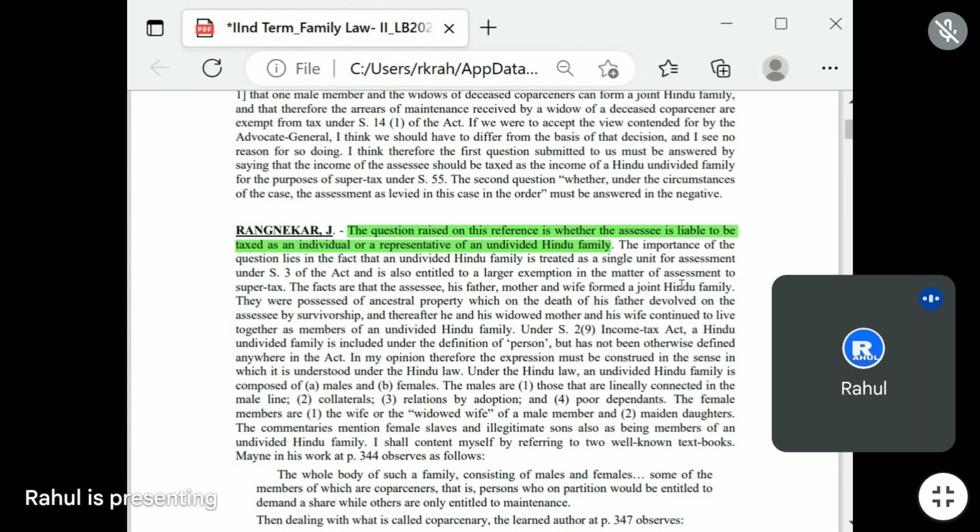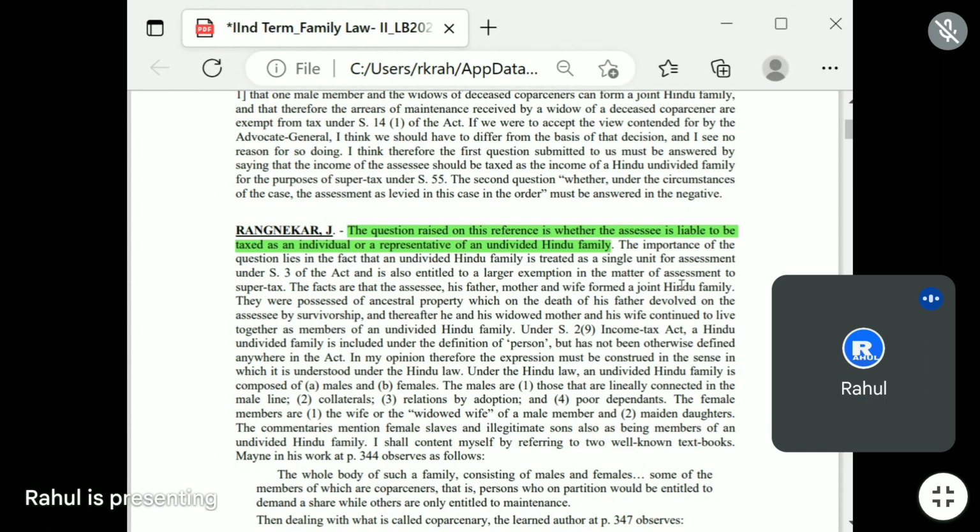The importance of the question lies in the fact that an undivided Hindu family is treated as a single unit for the assessment under section 3 of the Act, and is also entitled to a large exemption in the matter of assessment to the super tax.